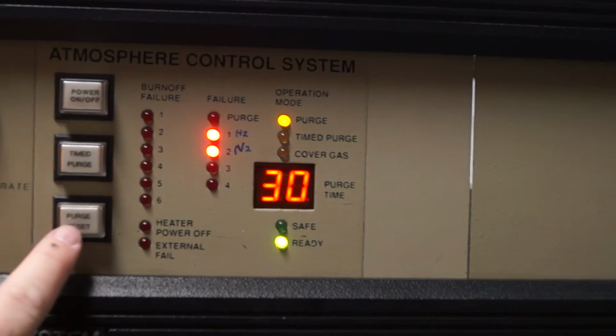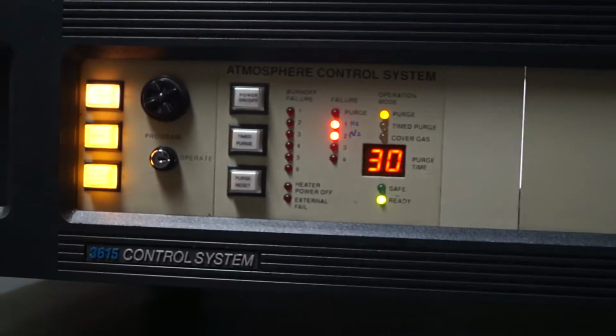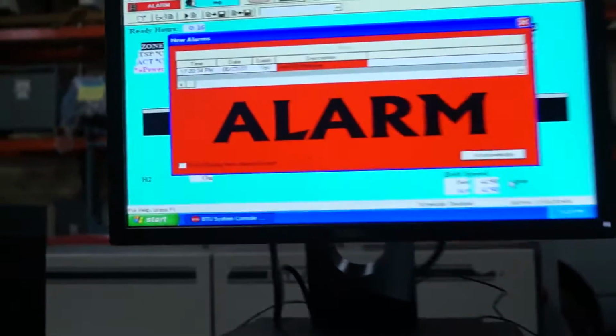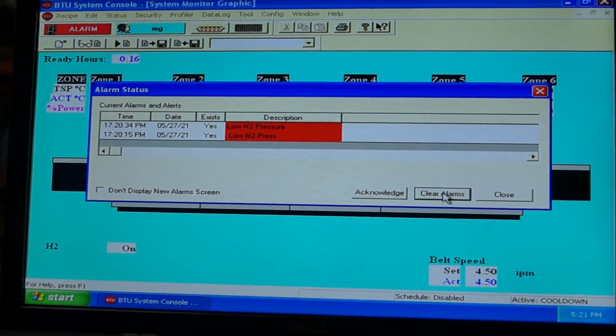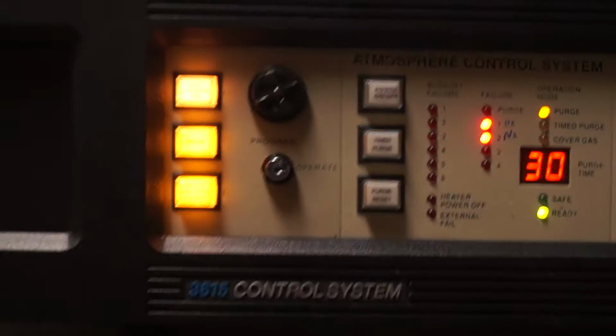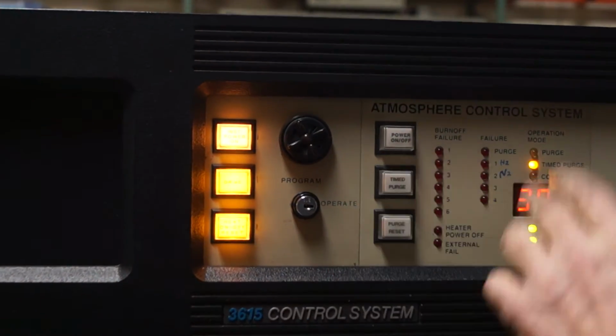So, and it will not reset. Go ahead, try it until we put our gases back on. Gases back, so it should clear. And then we can clear this. We can clear this, and then we can go back and start our purge again.